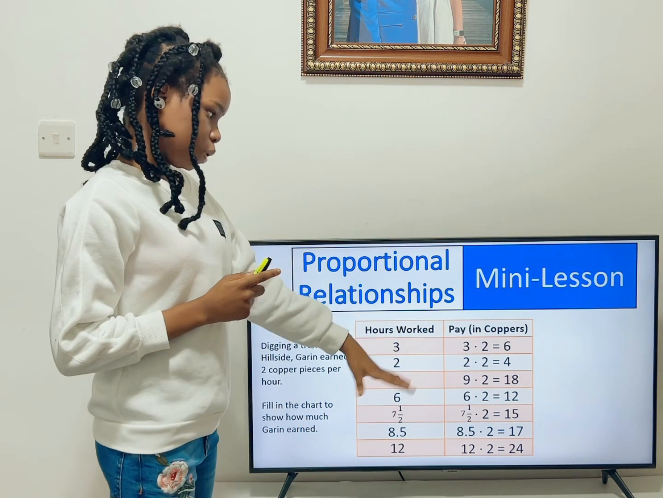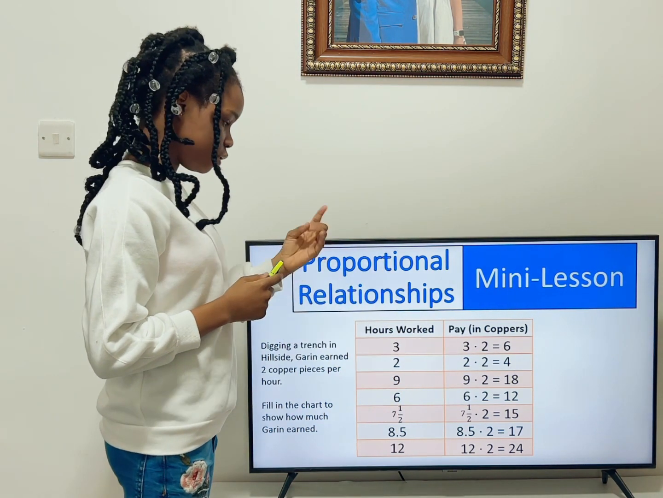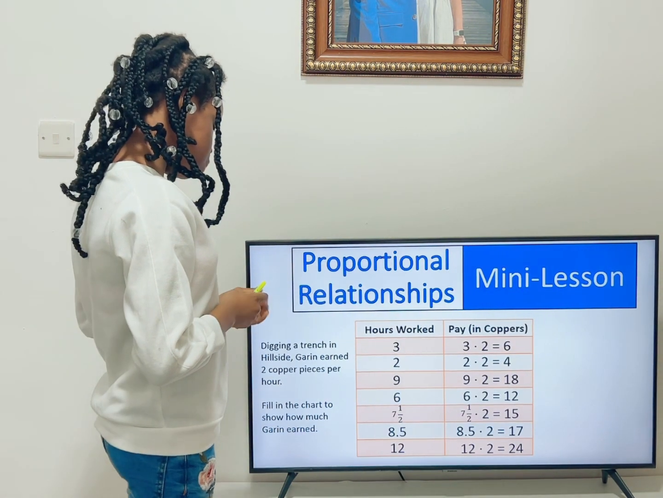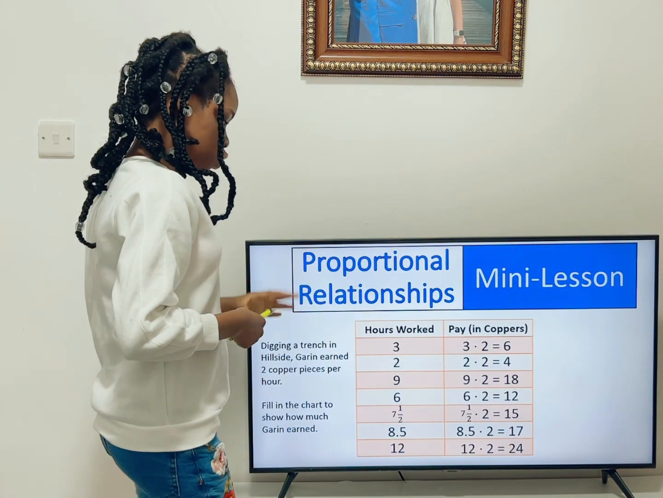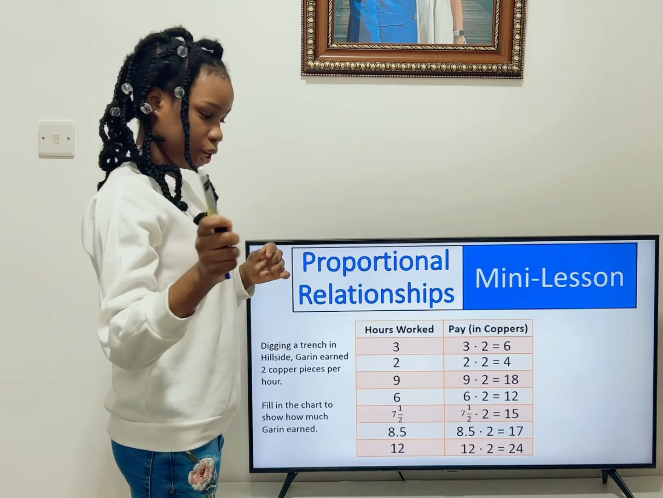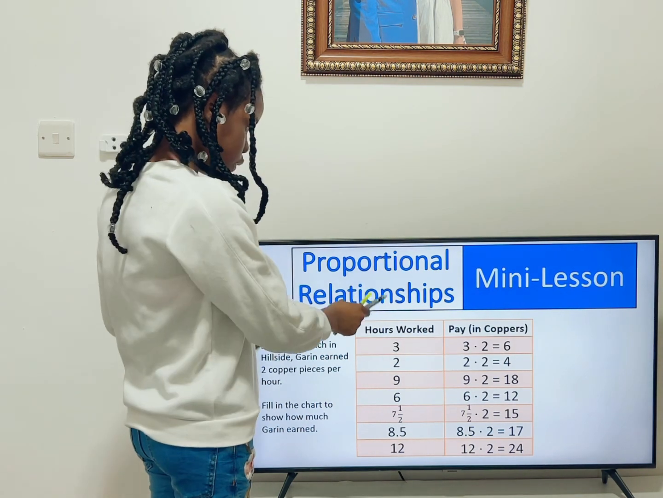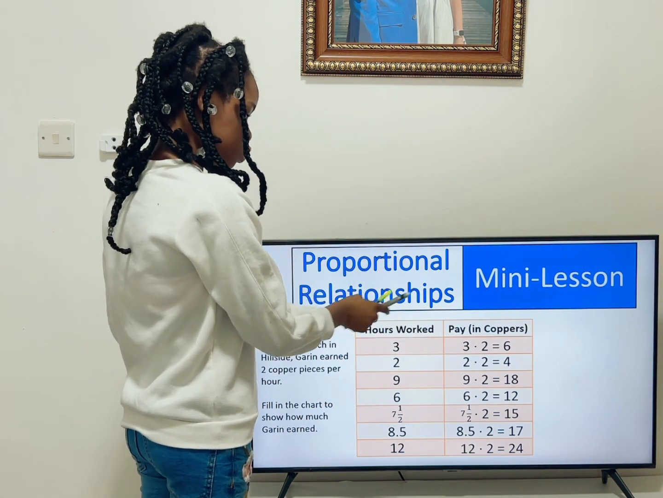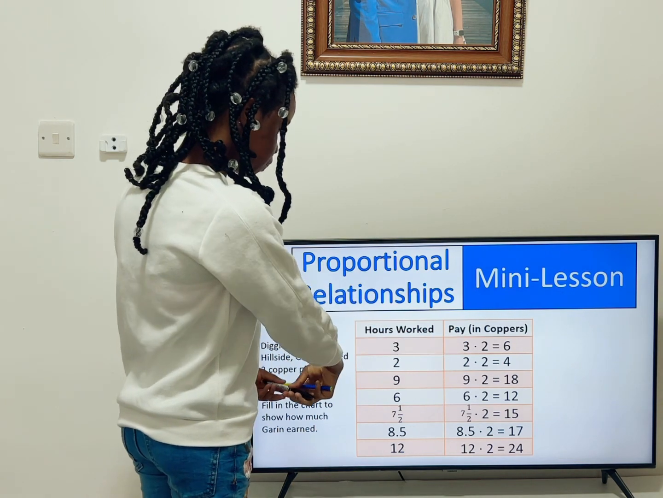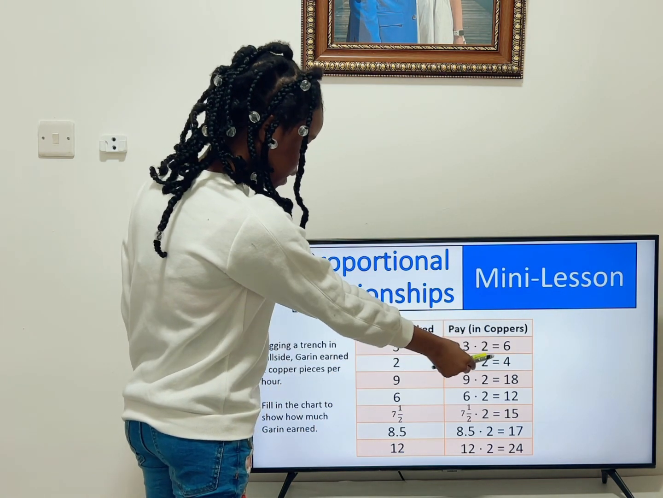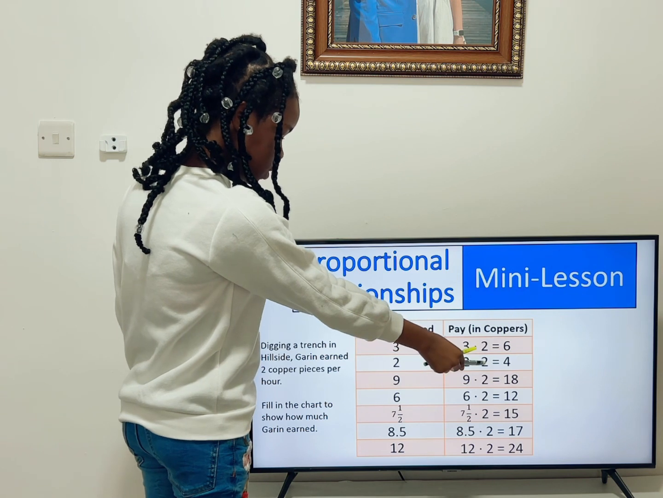But first, let's pretend we don't know what's in here. So we have to find out what's in here. I remember they said Garen earned 2 coppers. So what we're going to do first is to multiply. So 3 times 2 will give us 6. 2 times 2 will give us 4. 9 times 2 will give us 18. 6 times 2 will give us 12.